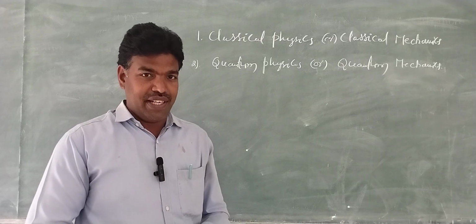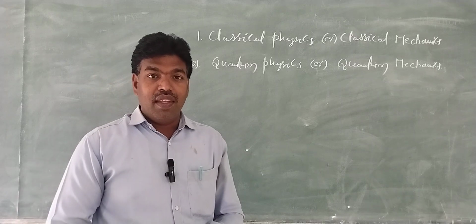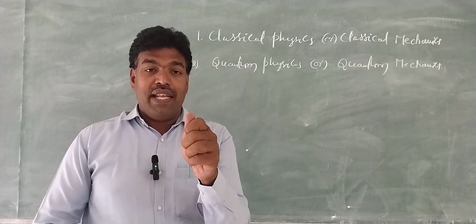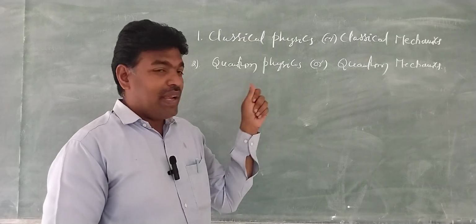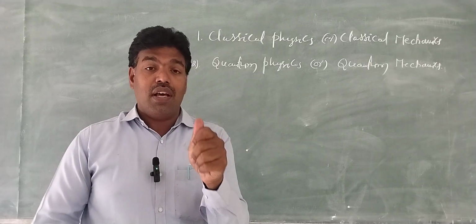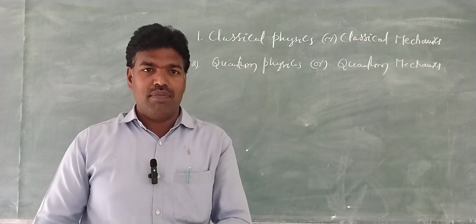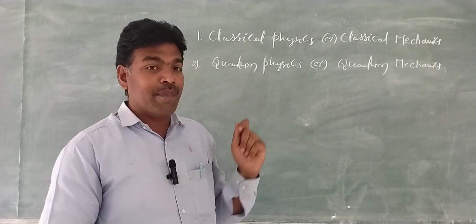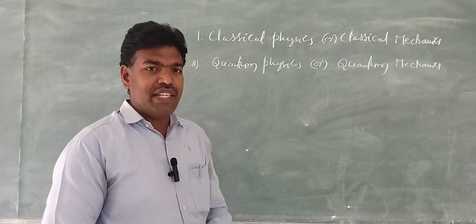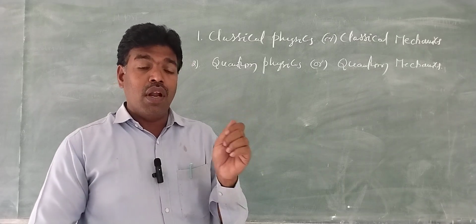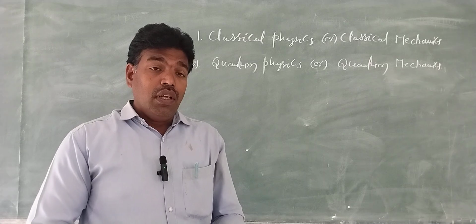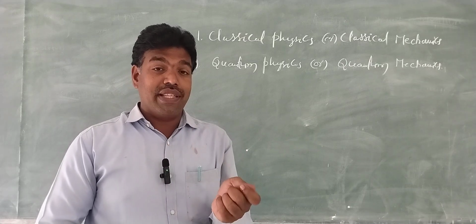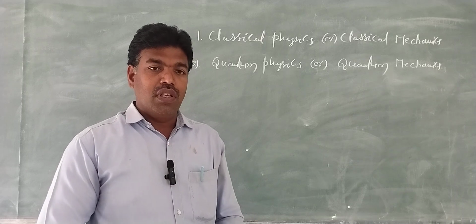Right? Then in quantum mechanics, Newton's laws do not hold good. That means Newton's laws fail when we are concerned with quantum mechanics, right? Now let us know what these macro objects and these microparticles are.